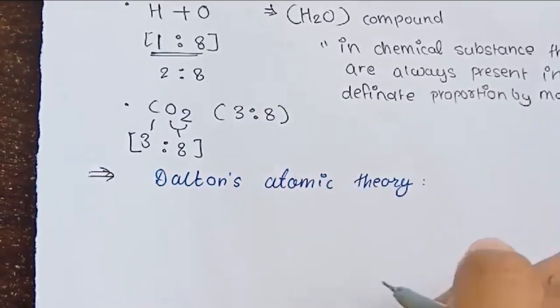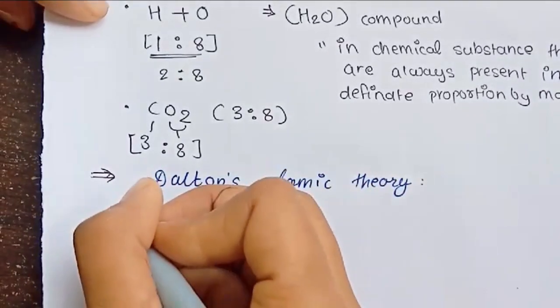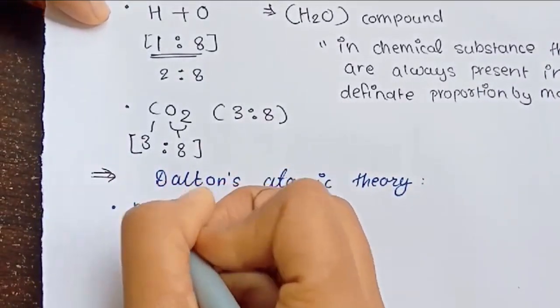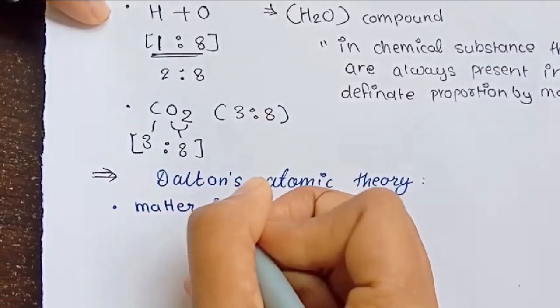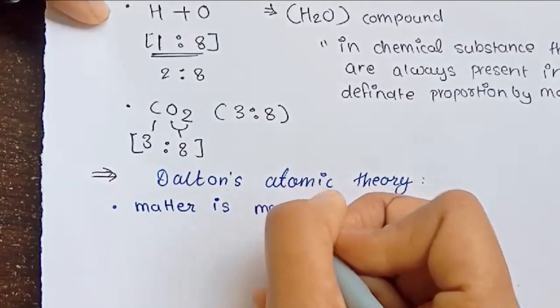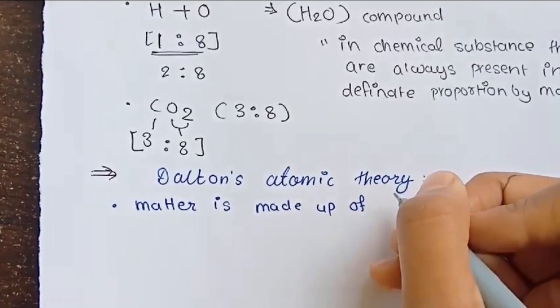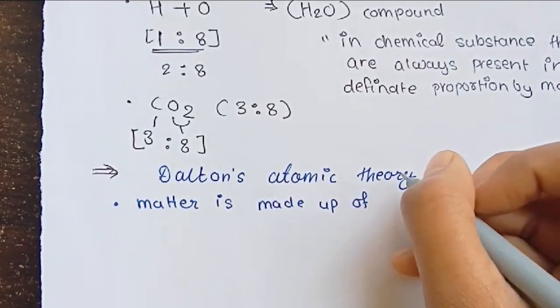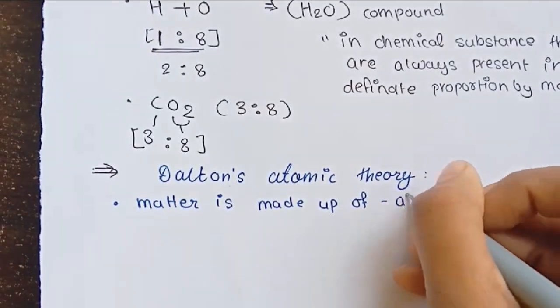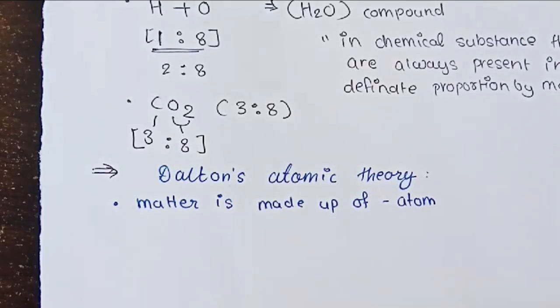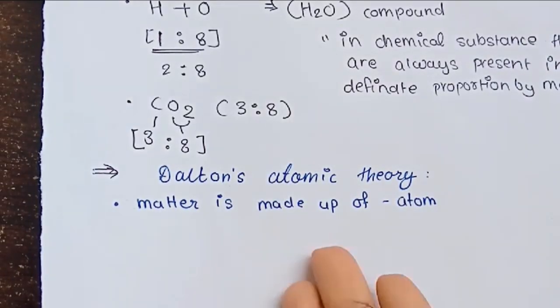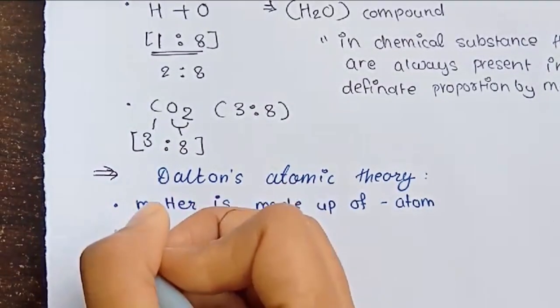What he said, the very first thing, is that matter is made up of atoms. This was the first thing which he introduced.